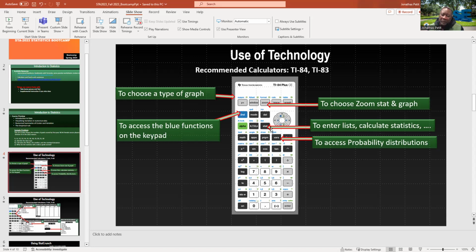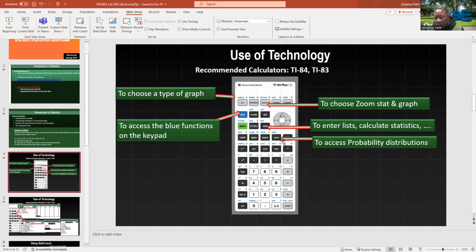And the stat key, yes, the main one, is to enter lists. If you have a list of information, that's where you have to go. You go to stat, and you go to edit to put it in and calculate statistics. That's what we do over here.